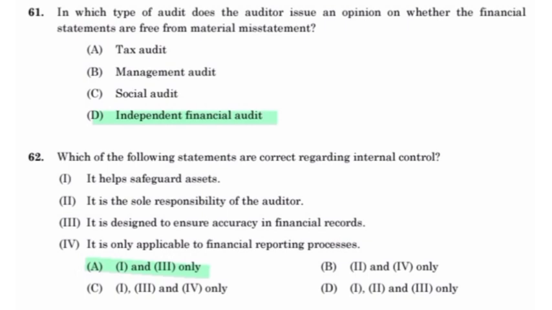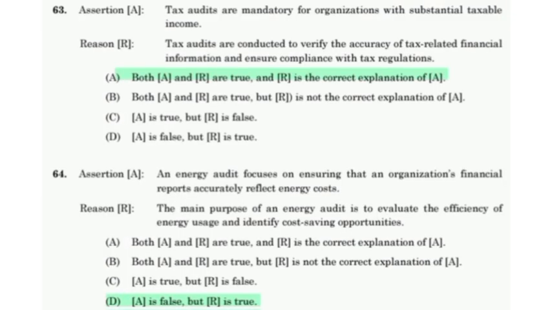Independent financial audit. Which of the following statements are correct regarding internal audit? It helps safeguard assets. It is designed to ensure accuracy in financial records. Assertion: tax audits are mandatory for organizations with substantial taxable income. Reason: the audits are conducted to verify the accuracy of tax related financial information and ensure compliance with the tax regulation. Both A and R are true, and R is the correct explanation of A.